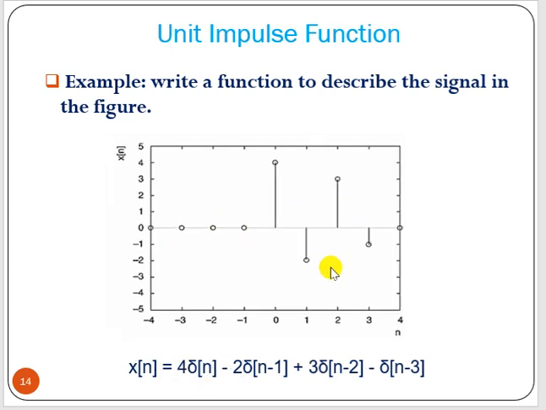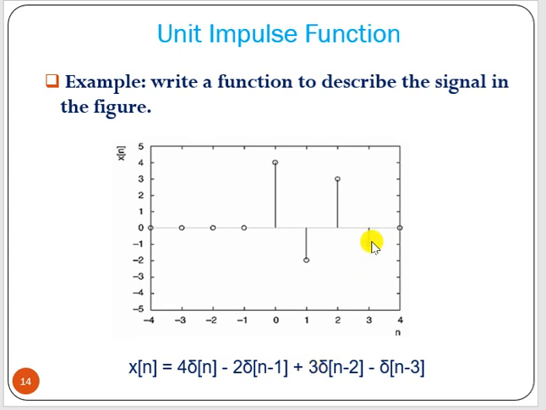Similarly, for this one, how can you write? 0 is nothing but here 4. So 4 into delta n. Now here this is for n equal to 1, so delta of n minus 1. This is minus 2. So minus 2 delta of n minus 1. And here for n equal to 2, that is delta n minus 2, but this magnitude is 3, so multiplied by 3.